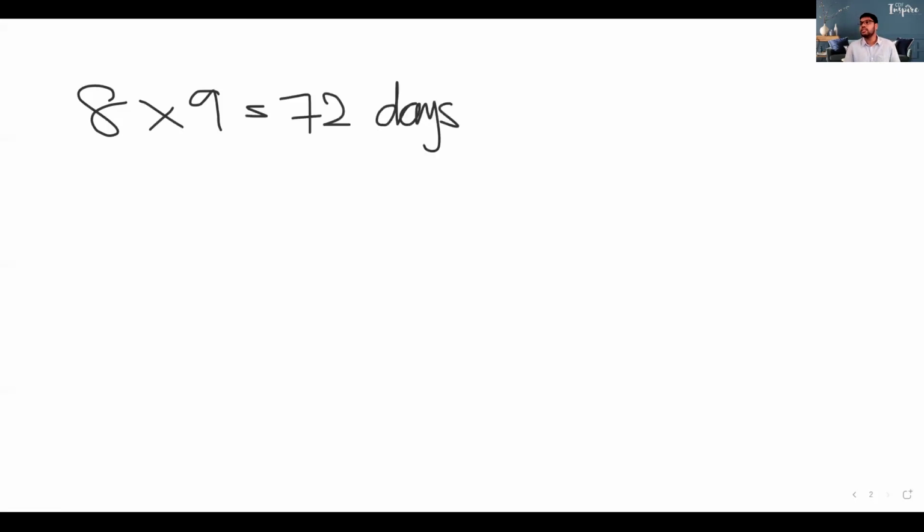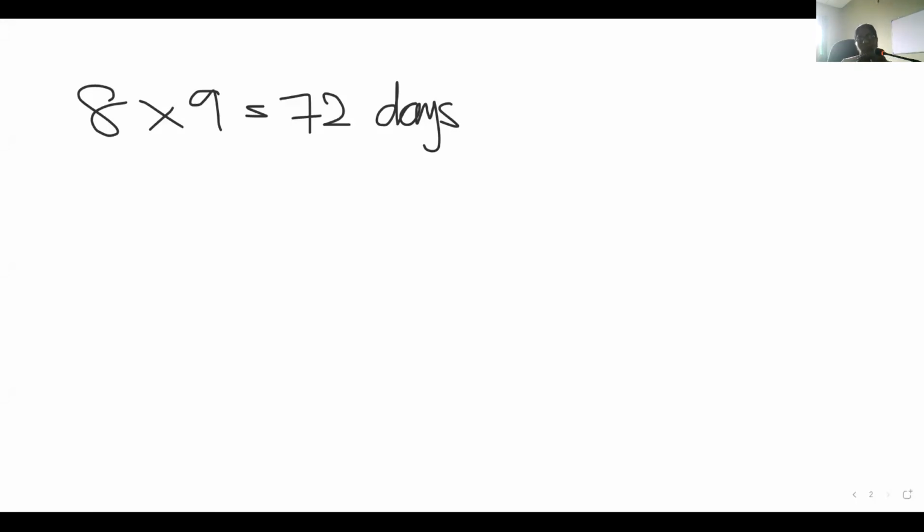So children, the answer you all gave is correct. It is 72 days. Now part B is related to that. If you write only 72, it's wrong, right? Yes, teacher, they have to mention days. That is correct, because they're asking how many days it will take one man to complete the task. So children, don't forget your units. Actually, teacher, when the children sent me the answers, they typed days as well. Yes, so they have done that well.